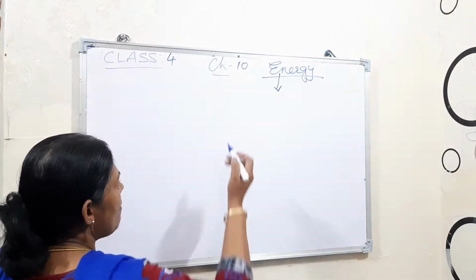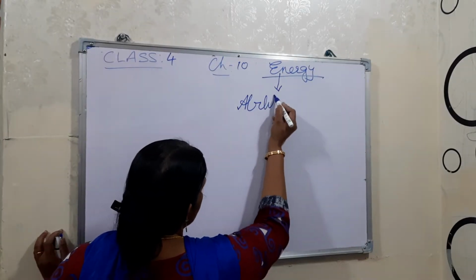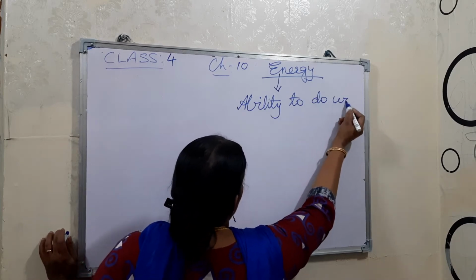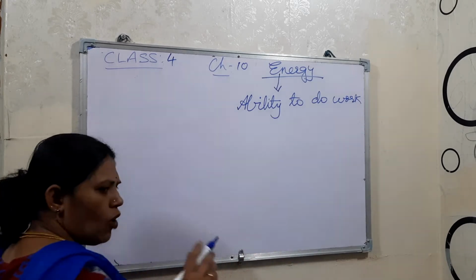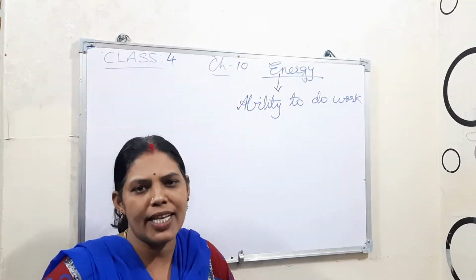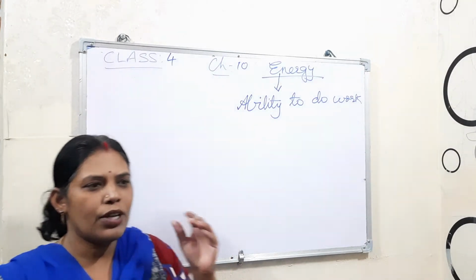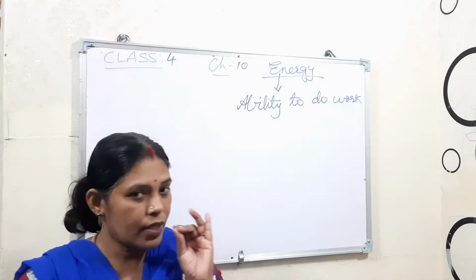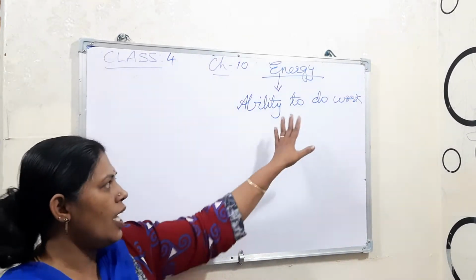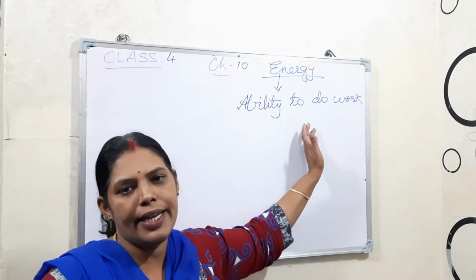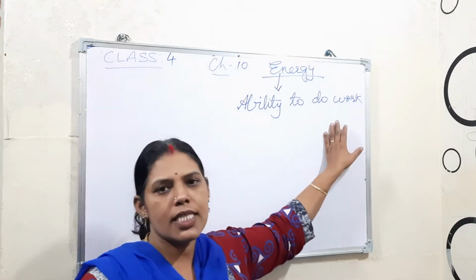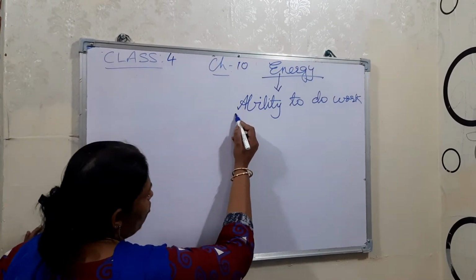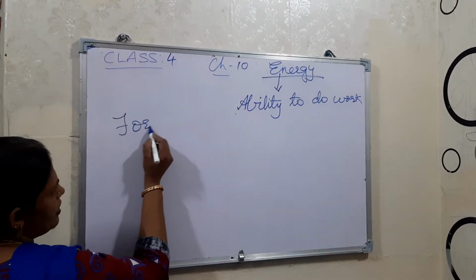It is the ability to do work. Whatever work you are doing, for that you need energy, right? Then only you can do that. If it is for jumping, running, walking, all these are work only. For that you need the energy, that ability, that capacity, that is known as energy.